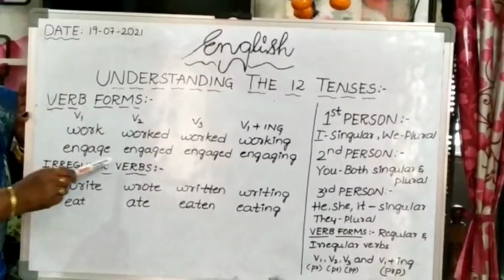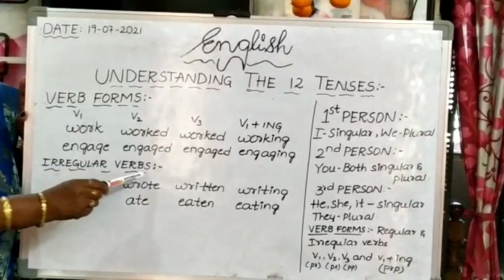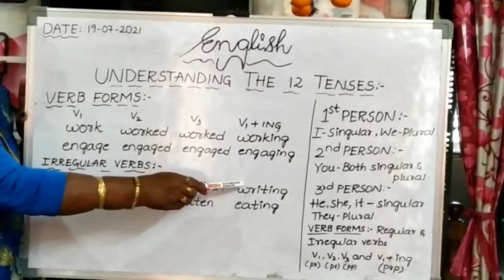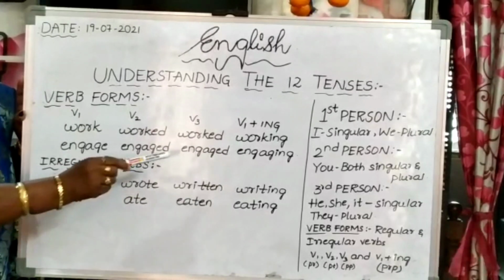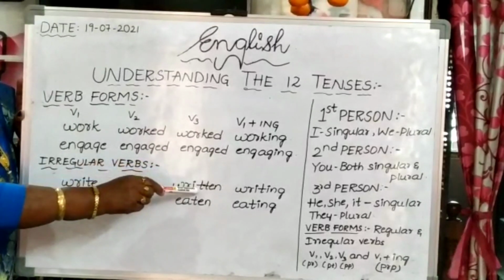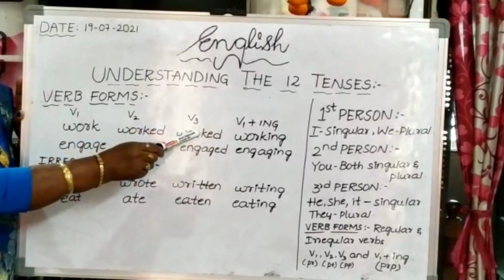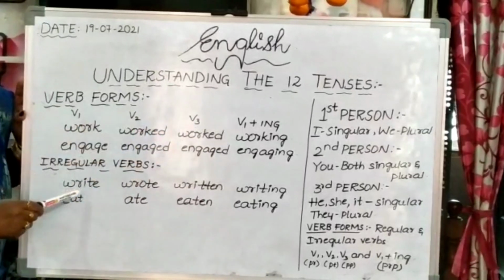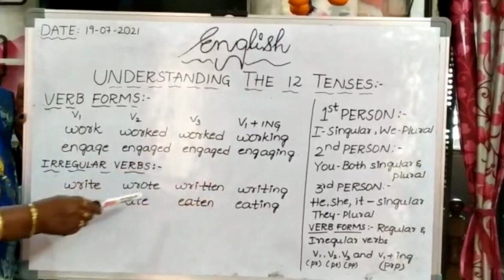Then irregular verbs. Write, wrote, written, writing. Here past tense will be different, past perfect will be different. Whereas here, past tense and past perfect will be same. Eat, ate, eaten, eating.